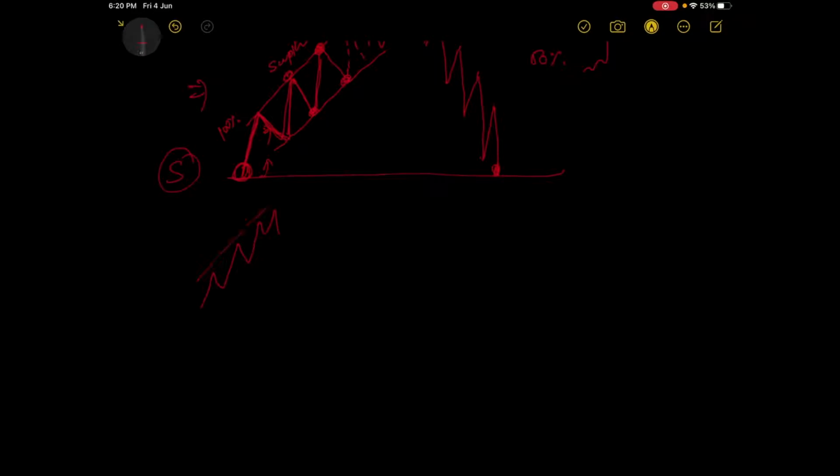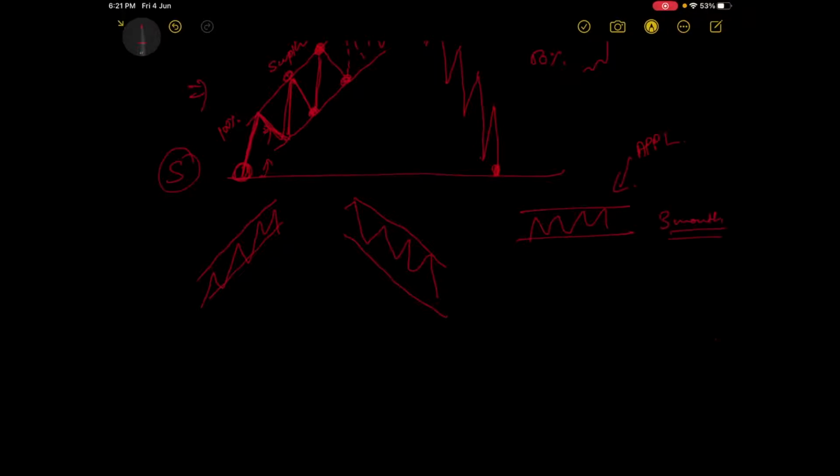and then lower low, and then range. This is the kind of trend we need to assume. For example, if Apple stock is in a range for, say, three months, and someone asks you what exactly Apple is doing, is it in an uptrend or a downtrend, what are you going to say? No, it's neither in an uptrend nor in a downtrend.